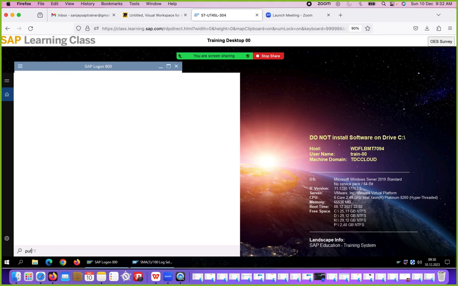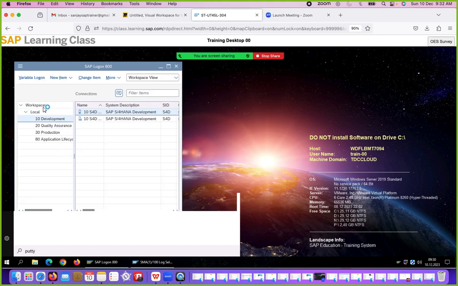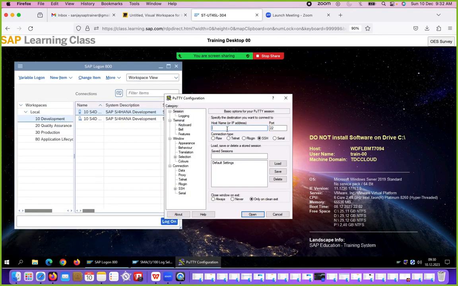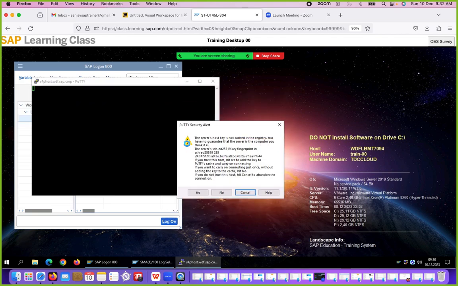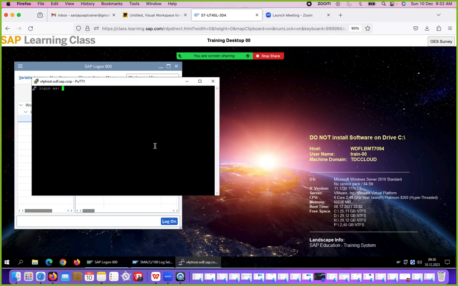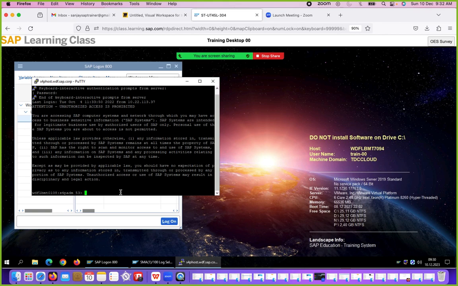Because these systems are running on SUSE Linux, you can use PuTTY or MobaXterm. Suppose I want to log in to the production system, the S4P host: the user ID would be s4padm and the password would be secret 2023. You will be able to log in.